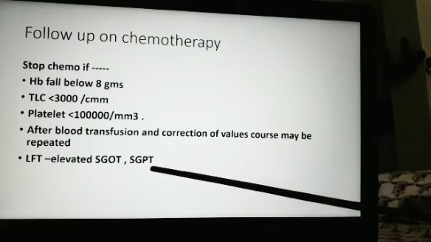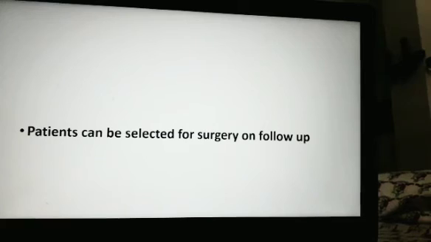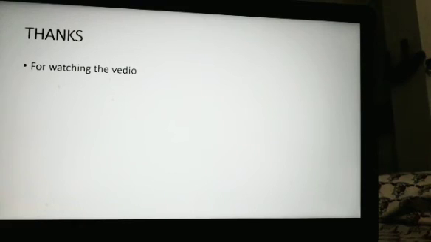Elevated liver enzymes is a problem with methotrexate, so monitor the liver function test and the kidney function test also. In this case, patients can be selected for surgery also on follow-up. That is how we conduct a follow-up in patients of vesicular mole.